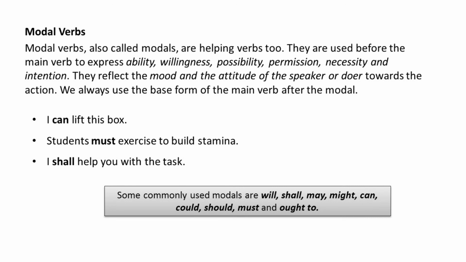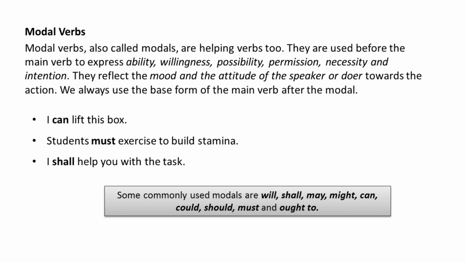Some commonly used modals are will, shall, may, might, can, could, should, must, and ought to. So students, today we saw that verb is the most important part of a sentence. And verbs can be broadly divided into main verbs and helping verbs.